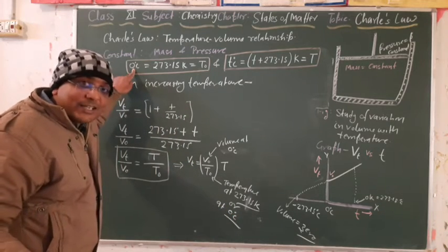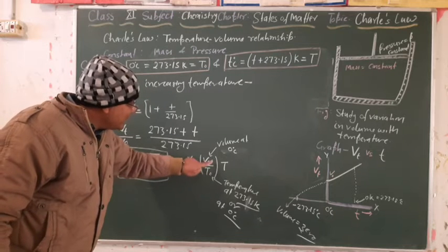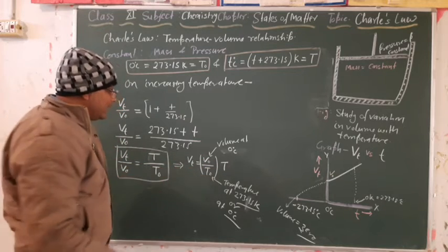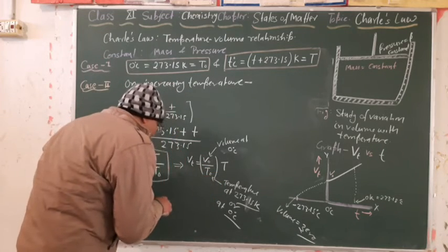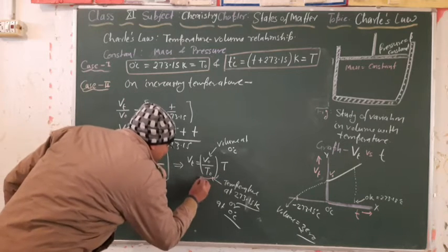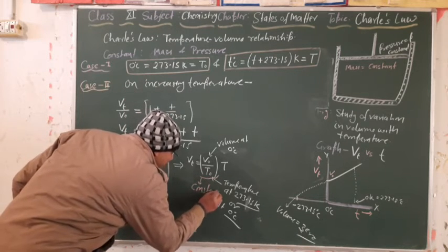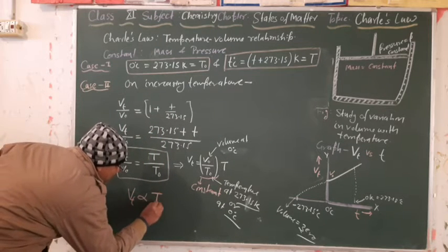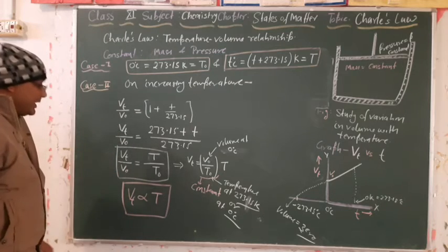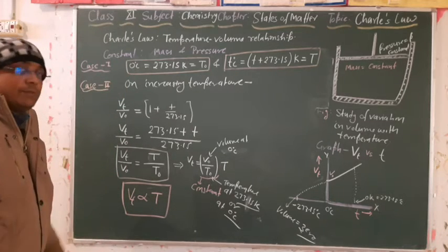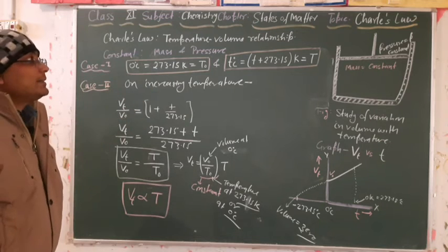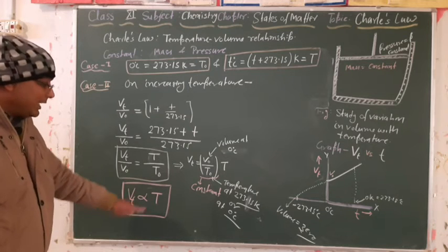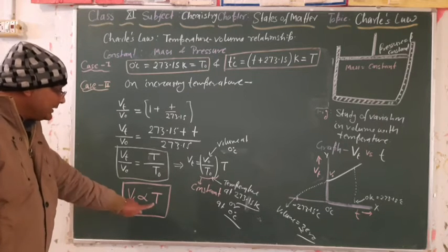Are you getting my point? Means V naught is the volume of the gas at 0 degree Celsius temperature, and it will be constant. So this value will be constant, and when this value is constant, we can write Vt is directly proportional to T. This is the alternative statement of Charles' law. Most of the time we explain Charles' law by this relation. Is it clear?